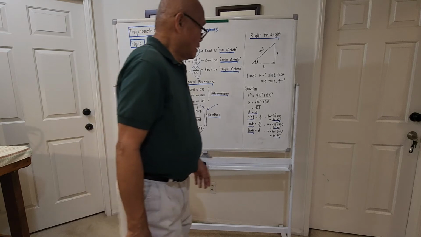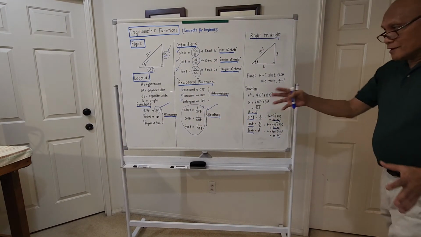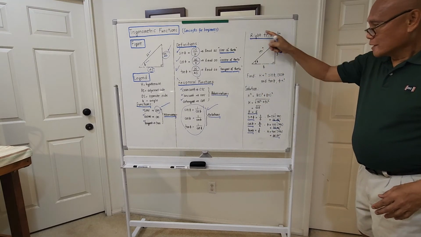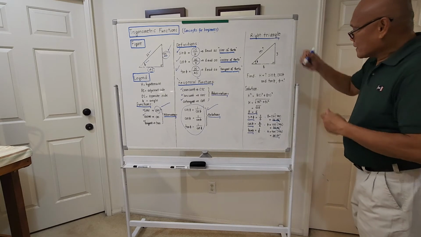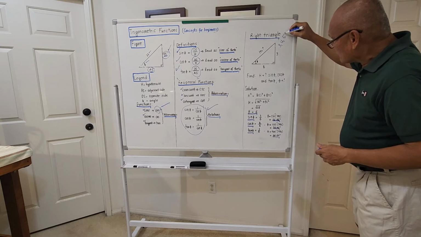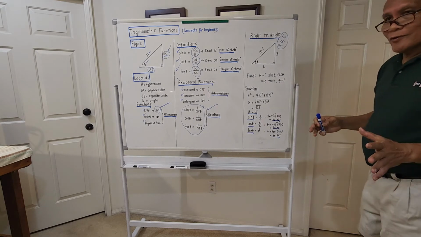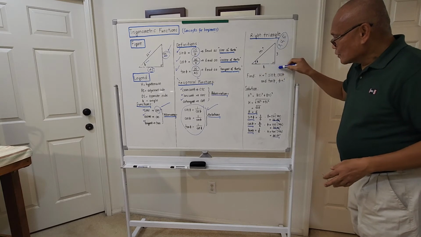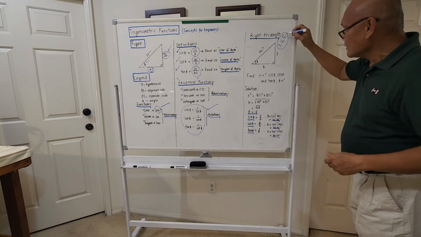I will try to give you an example problem on how to compute the value of the trigonometric functions. Considering for the meantime a right triangle. This is very popular in engineering, the so-called 3-4-5 triangle. Why 3-4-5? It's 3-4-5 because if this is 3 and this is 4, whether we like it or not, the hypotenuse will be 5. That's the meaning of this.